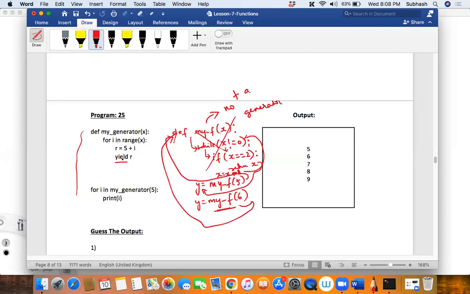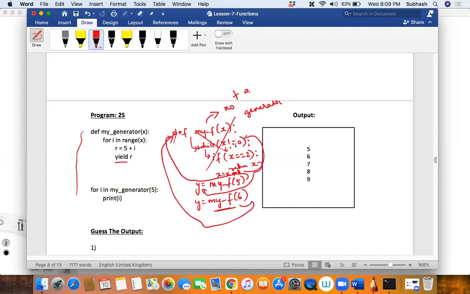Once control comes out of this generator function and you call it once again, it will start executing from the place where it left off the earlier time. Guys, do you understand what I'm saying? It is slightly confusing, but it is very easy.